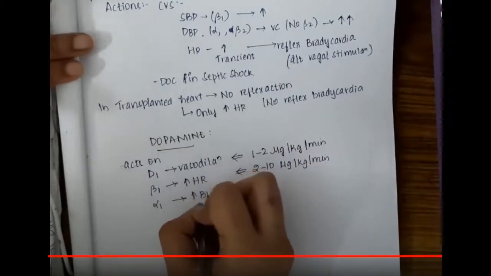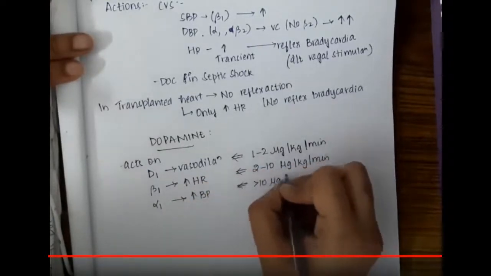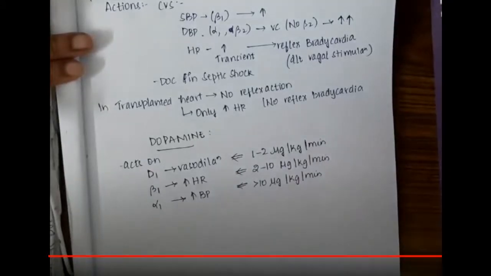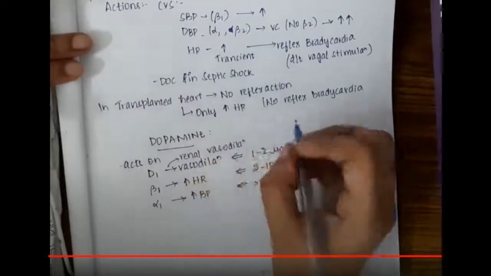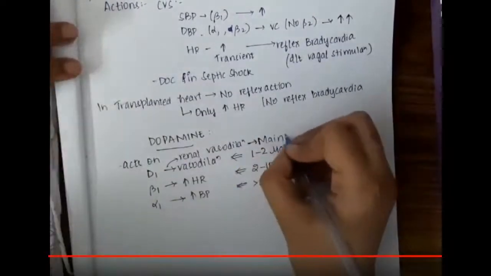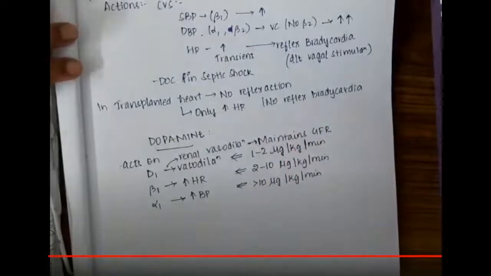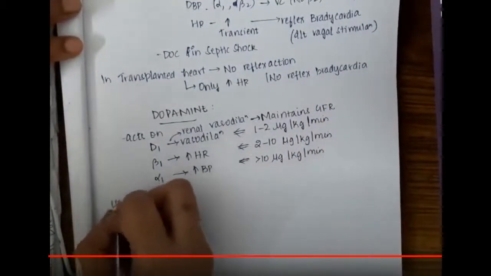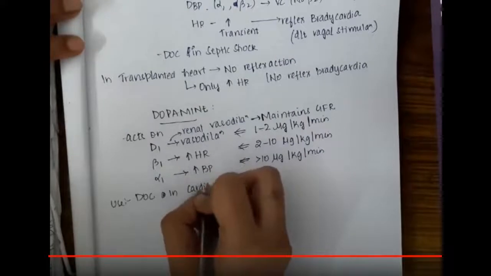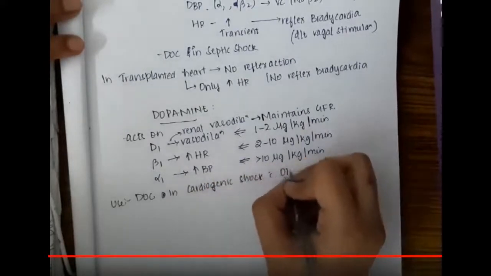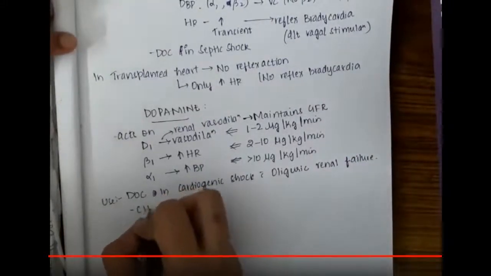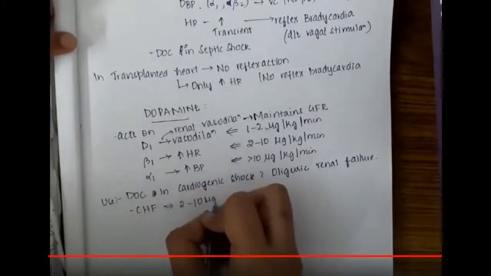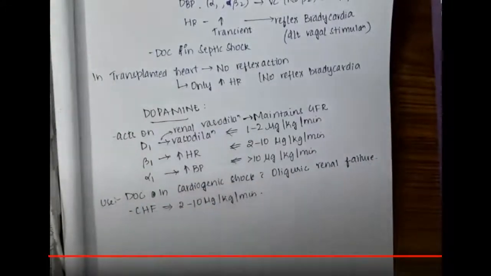Then dopamine acts on alpha 1 receptors and increases BP at a dosage of more than 10 micrograms per kg per minute. This dopamine D1 action causes renal vasodilatation and thus maintains the GFR. Dopamine is used as a drug of choice in cardiogenic shock and oliguric renal failure. Dopamine is also used in congestive heart failure at a dose of 2 to 10 micrograms per kg per minute.